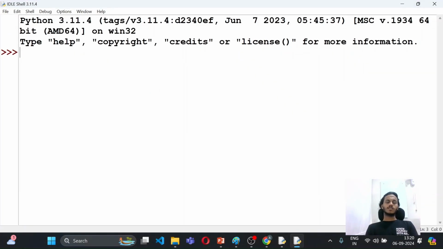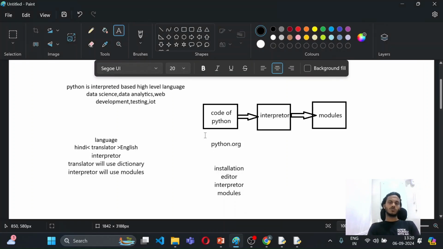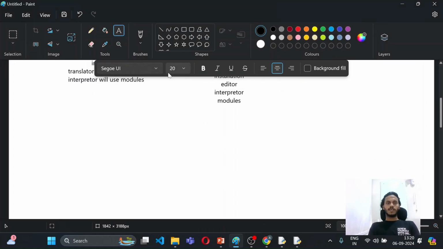Here you can see this is the particular window where we can write some code. Now this window is basically known as the shell. Now what is a shell? That might be a question, so yes, we should have a better explanation about that also. Shell is like a command prompt.